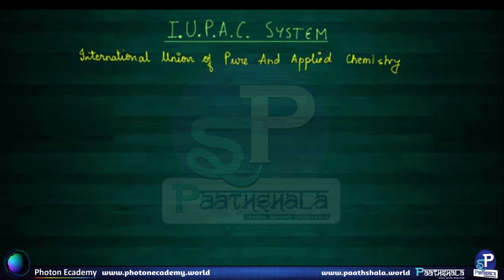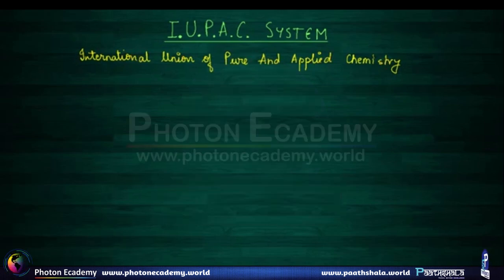To name organic compounds, we need a special set of rules, and the system adopted to name organic compounds is the IUPAC system. IUPAC stands for International Union of Pure and Applied Chemistry. To make it further simpler, we divide naming into two categories.